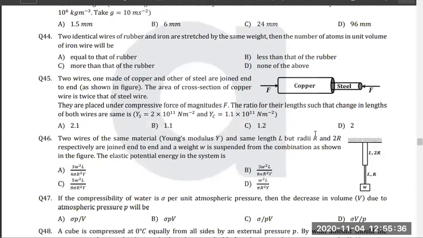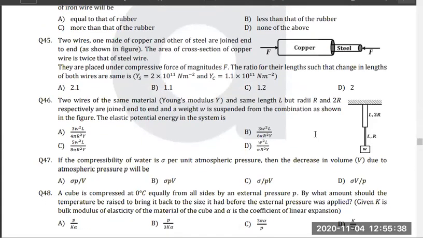Question 46. Everyone, just go through question 46.